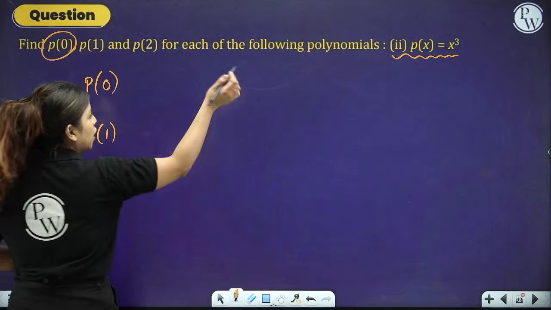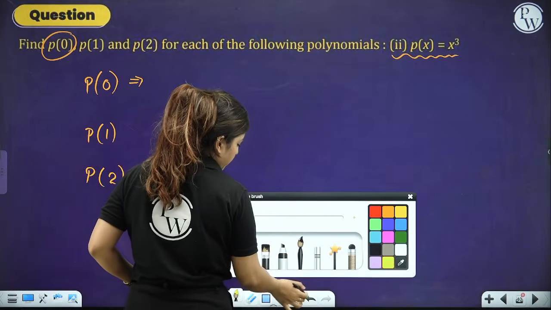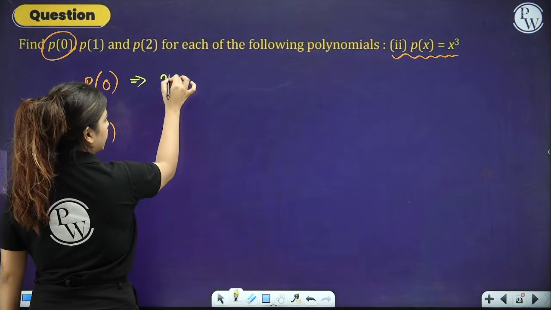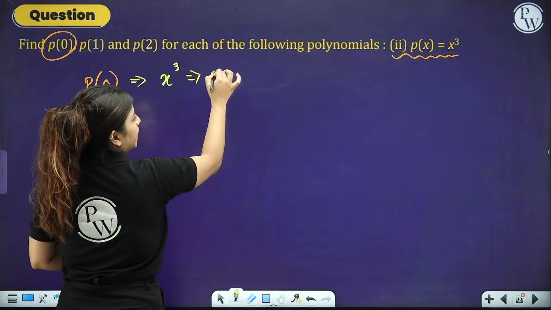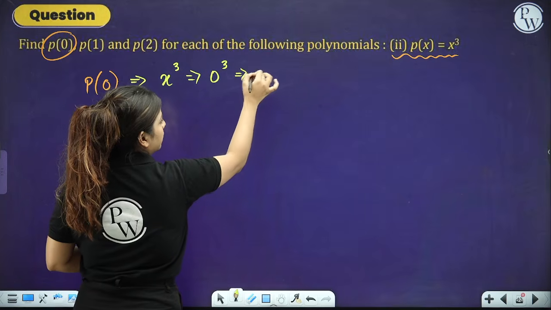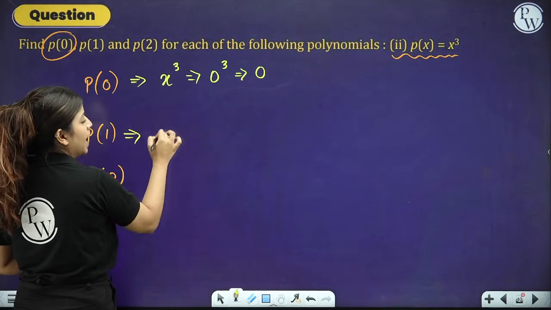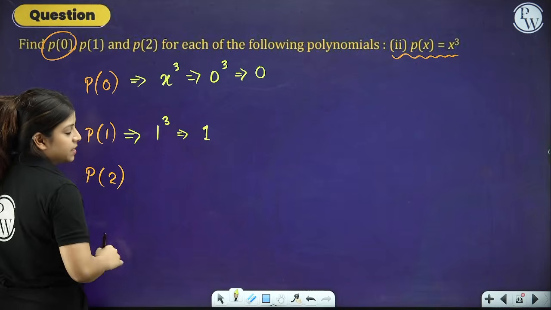So the polynomial that we have is x cube. Let's solve it up, people. So the polynomial we have is x cube. We have to replace x with 0. So this becomes 0 cube, which is equivalent to 0. Next we have x cube as 1 cube. 1 cube is equal to 1 and this is our answer.